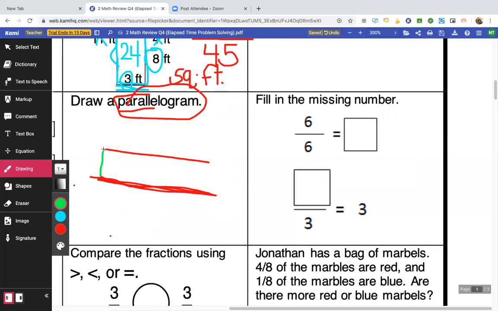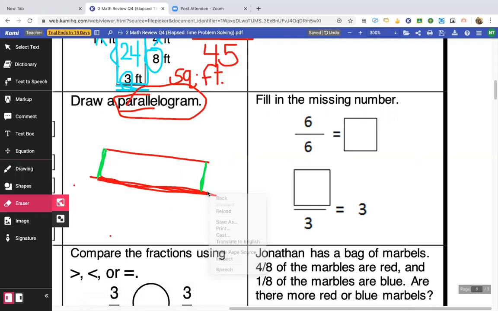So if I put one like that and one like that, right? If they went on forever and ever and ever, and if they were really straight, if I wasn't drawing on a computer, they would never touch. Okay, so that's a parallelogram. So really, let's see if I can erase this teeny bit.